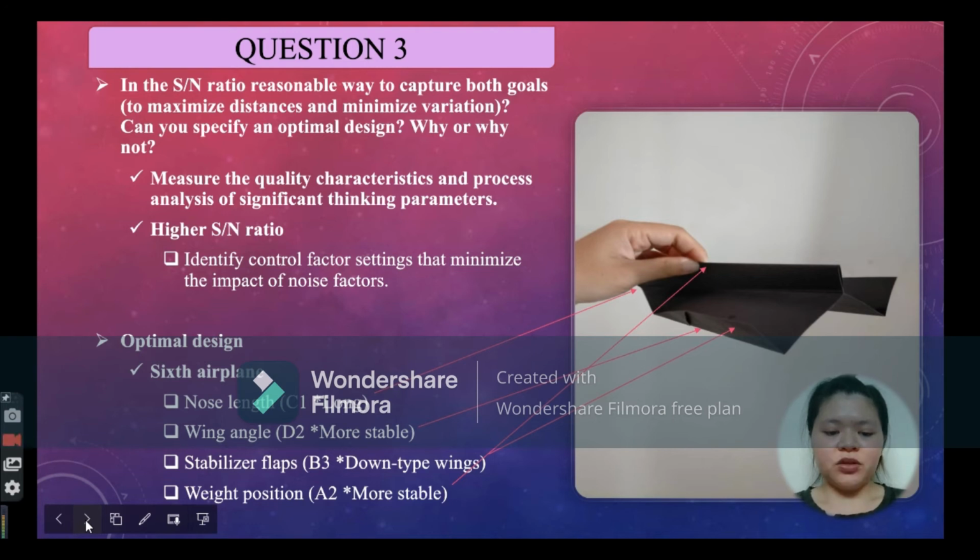This has shown that an airplane that has a long nose length and is in stable positions makes it possible for the aircraft to fly a long distance.